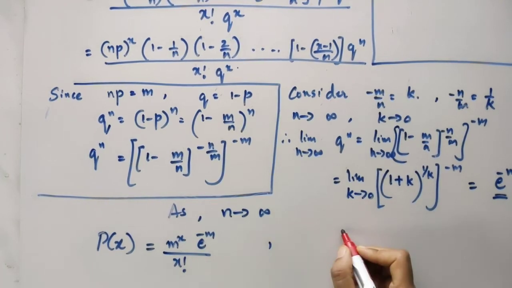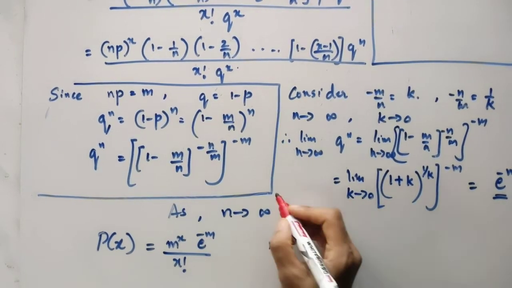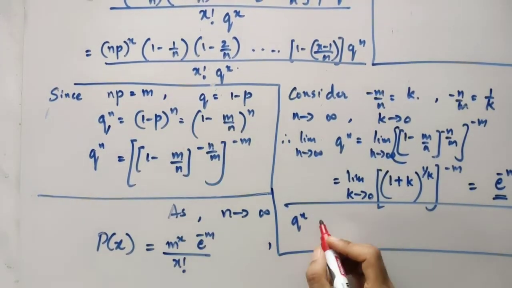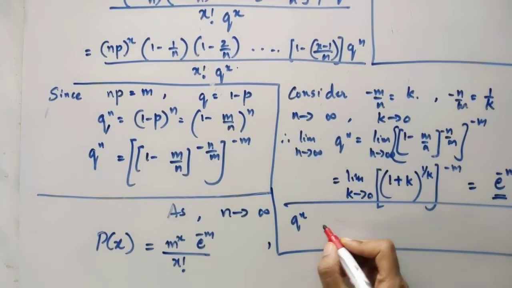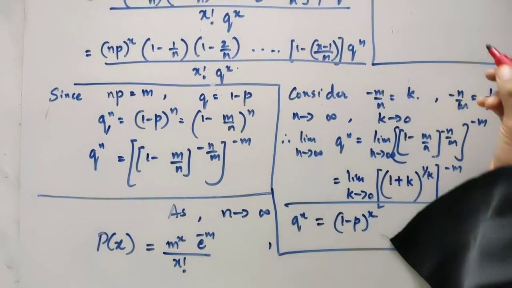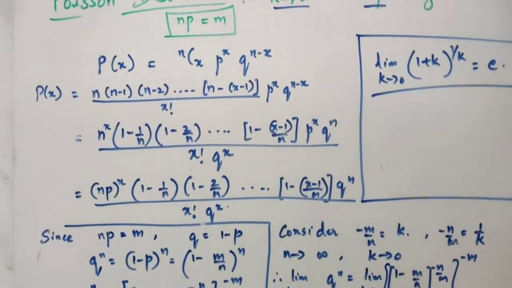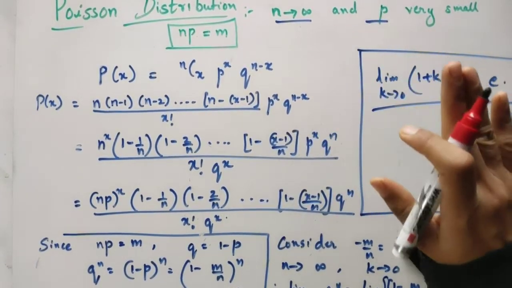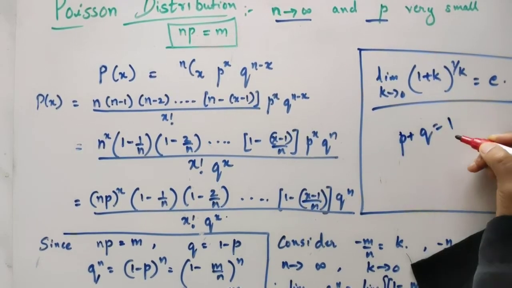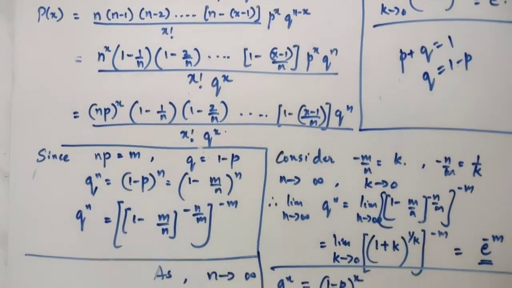And what is q raised to x actually? I had to discuss that point also. Let's see what is happening to q raised to x, which is in the denominator. So q raised to x can be written as (1 minus p) whole raised to x. I told you, in our Poisson distribution, we are considering that p is very small. We know that p plus q is 1, so if p is very small, q is 1 minus p.